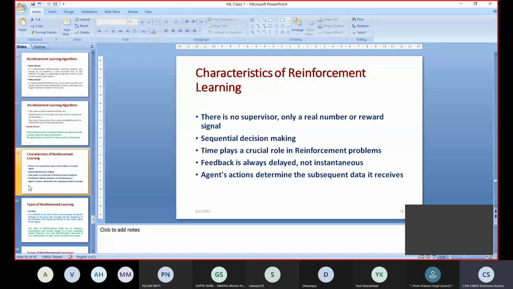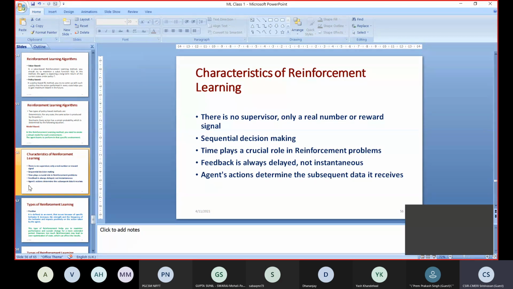So at each state we are making a decision, that means either to reward or not reward or punish. So that is what is called sequential decision making. Here the third point: time plays a crucial role in reinforcement problems, because it matters how you are behaving at that particular time.